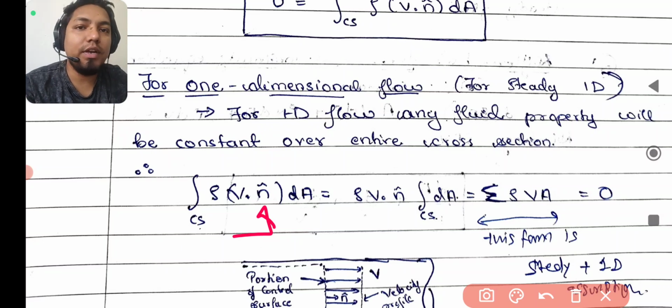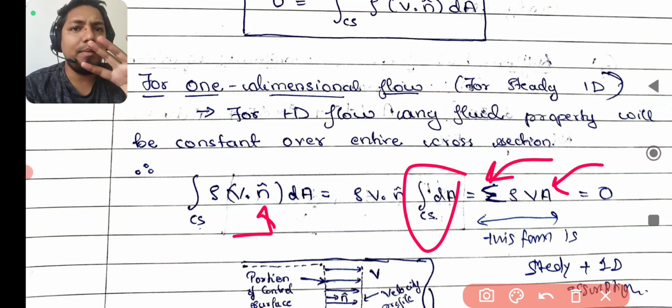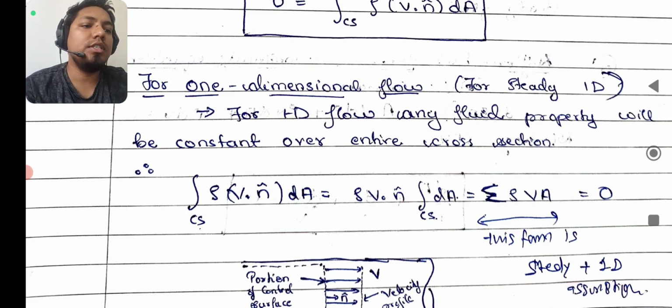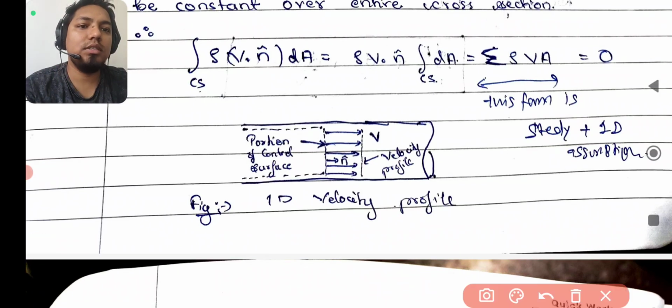I mean, you will lose the vector, like I dot I is 1. In the same way, because it is now one dimensional, this also will become this summation, and this dA will become full A. I mean, I integrate the entire area, and this term is steady and 1D, and of course is equal to 0.